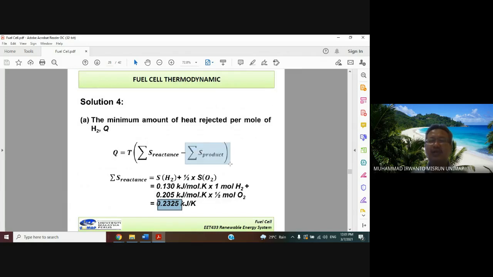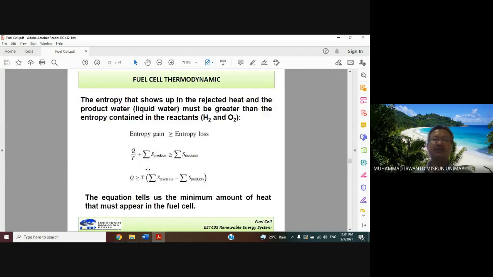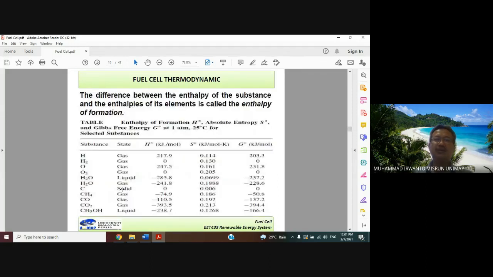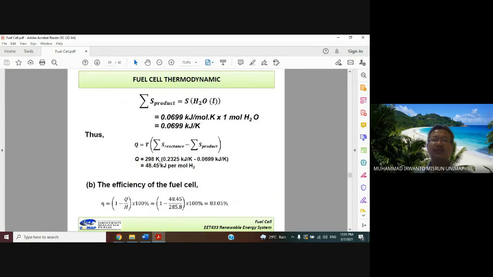Then we want to find sigma S products, the entropy of the products. The product is H2O in the liquid. Following this table, we obtain the liquid entropy, 0.0699.